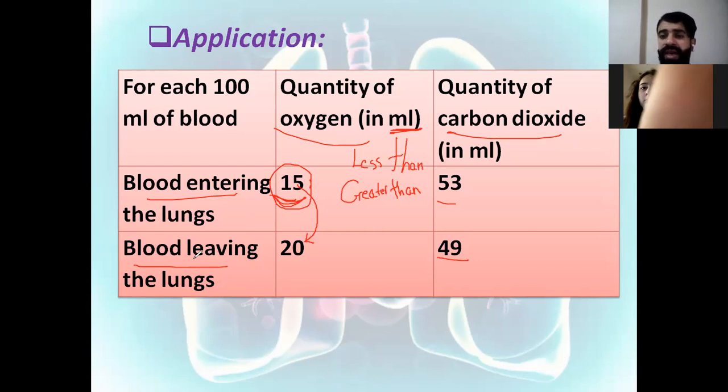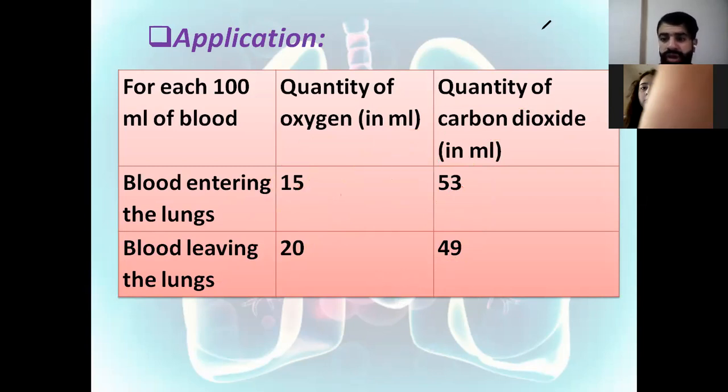Whereas for carbon dioxide, the quantity of carbon dioxide in the blood entering the lungs was 53 milliliter, which is less than or greater than? It is greater than the quantity of carbon dioxide in the blood leaving the lungs, which is 49. So you have to pay attention to the comparison here.